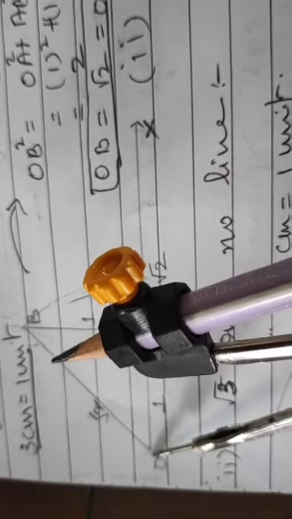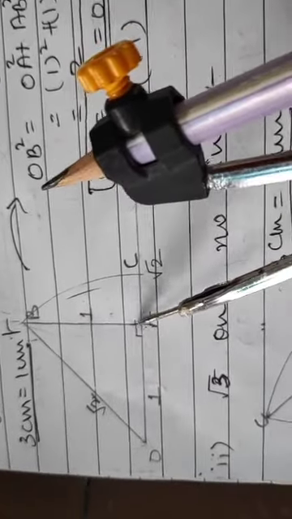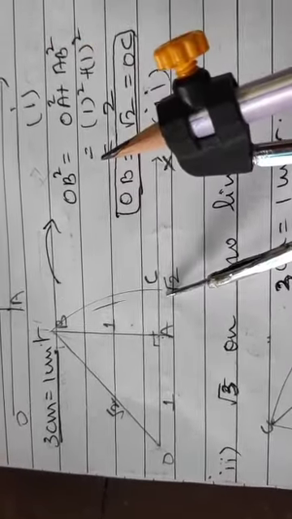Did you understand how you got the root 2 on the number line? Clear? This is 1. Up to here it is 1, this is 0, the origin. Up to here it is 1, after that root 2. You know what the value of root 2 is? In primary classes you must have calculated it. It is 1.42, like that the value goes. So see, it is beyond 1 that you got.